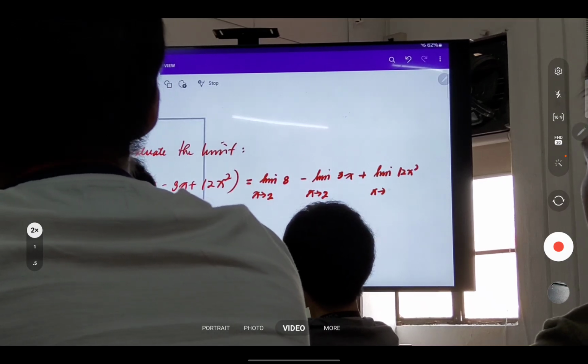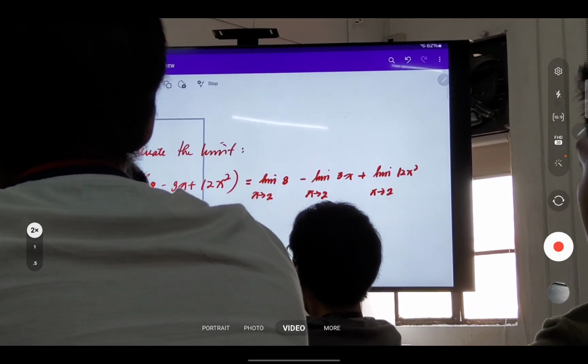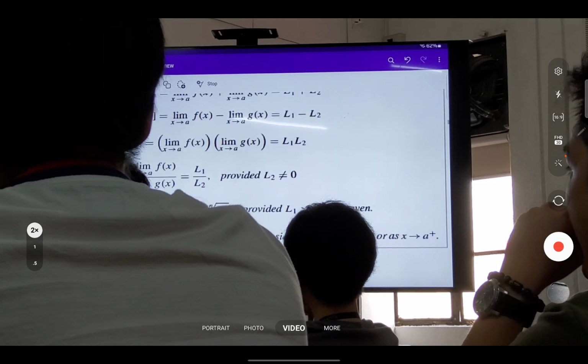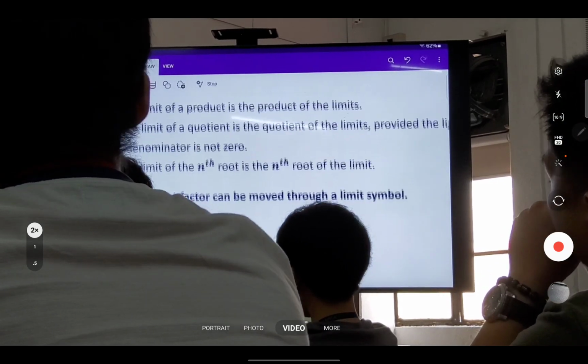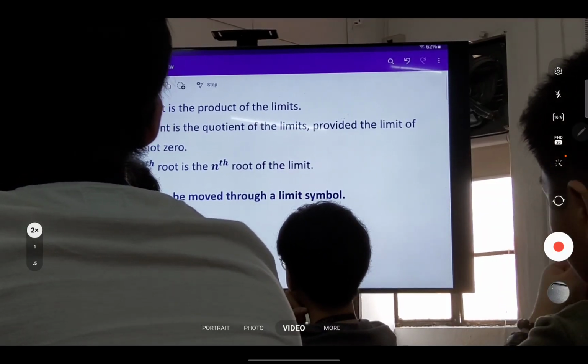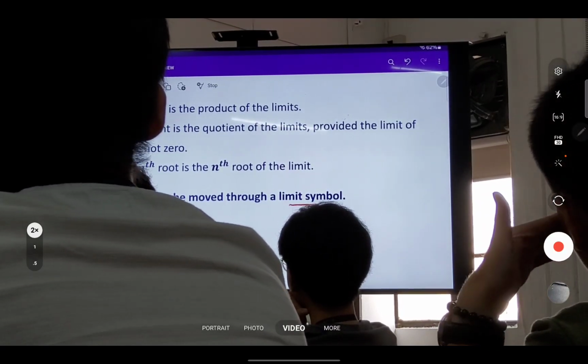Okay? And from one of the principles here, it says that the constant factor can be moved through a limit symbol. Pwede daw ilabas yung constant factor through a limit symbol.